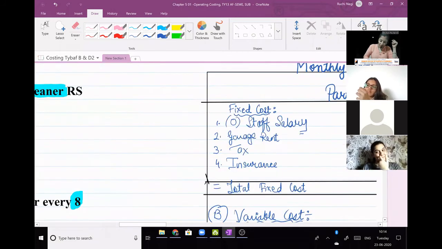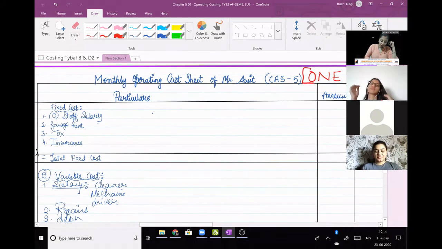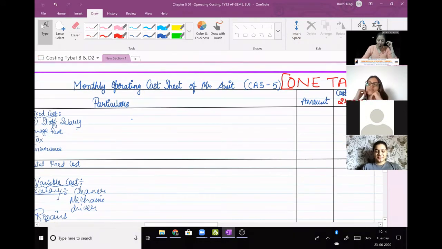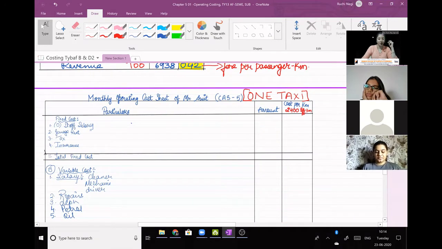Okay, prepare this question. Monthly operating cost sheet of Mr. Amit, CAS 5. Prepare this for one taxi. This is the highlight of the sum. Monthly operating cost sheet of Mr. Amit, CAS 5, and do highlight one taxi.